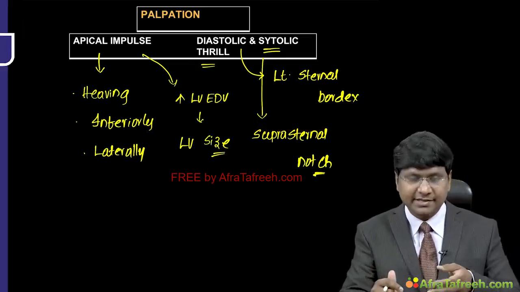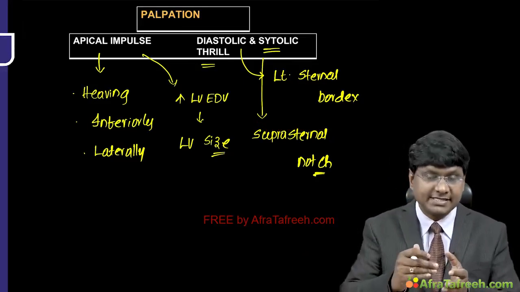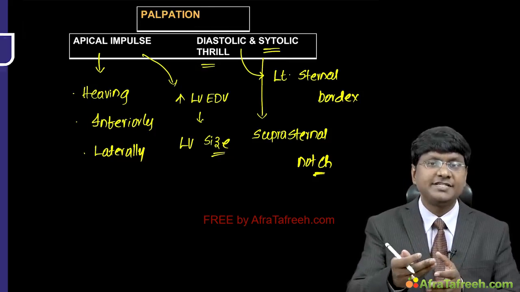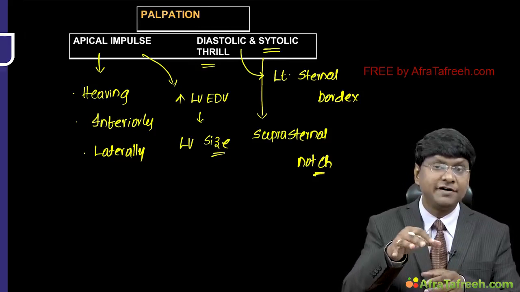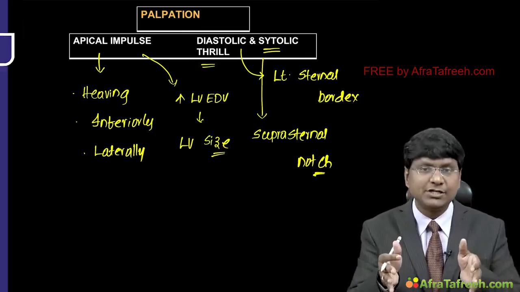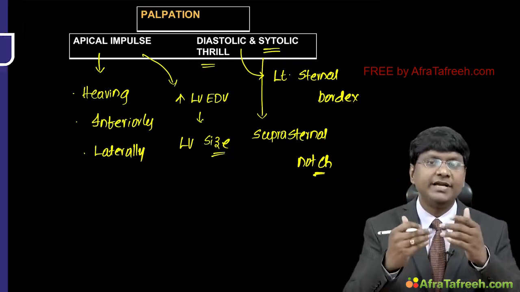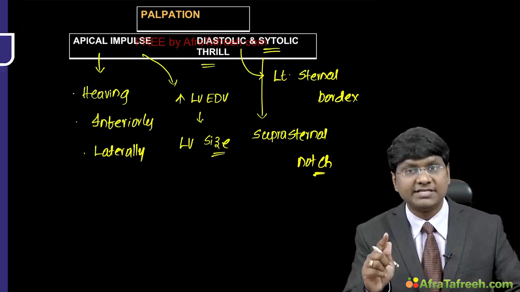Now, why are you getting this systolic thrill? Because when the left ventricle contracts, there is an increased volume of blood entering the aorta. So the aortic valve behaves as a functional aortic stenosis. Actually, there is no true obstruction, but for this large volume of blood coming out of the LV into the aorta, the aortic root behaves as though there is a functional aortic stenosis.